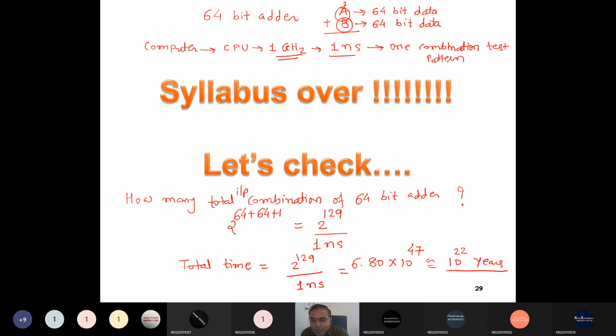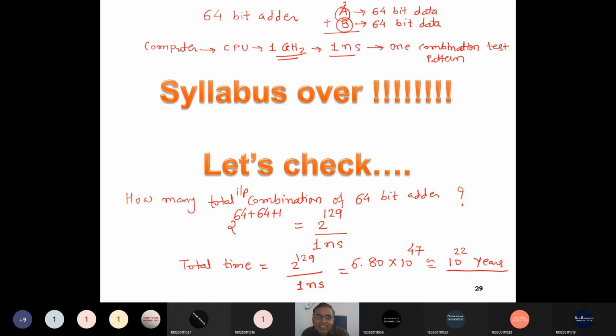So even if we put a 64-bit adder for exhaustive testing using the fastest computer with 1 gigahertz clock frequency, it takes 10 days to 22 years, and we may not be alive to see the result.